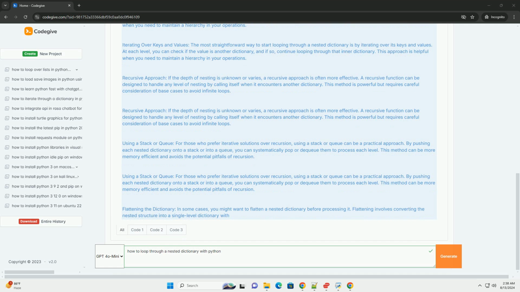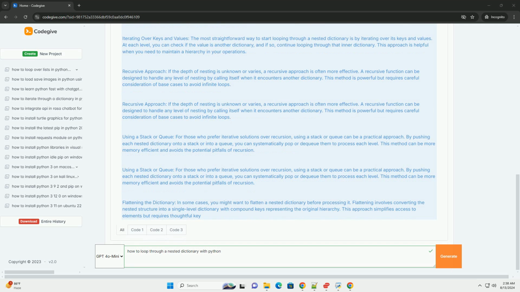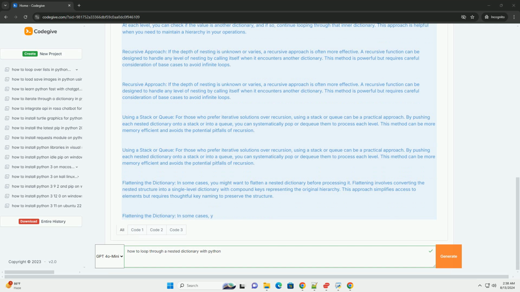Practical applications. Looping through nested dictionaries is common in scenarios such as JSON parsing. When dealing with JSON data from web APIs or configuration files, nested dictionaries are often the norm. Properly looping through this data is essential for extracting the necessary information.